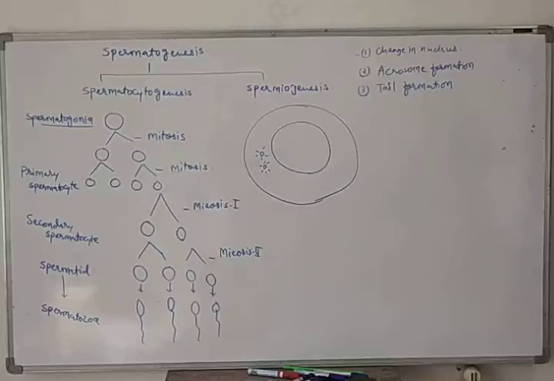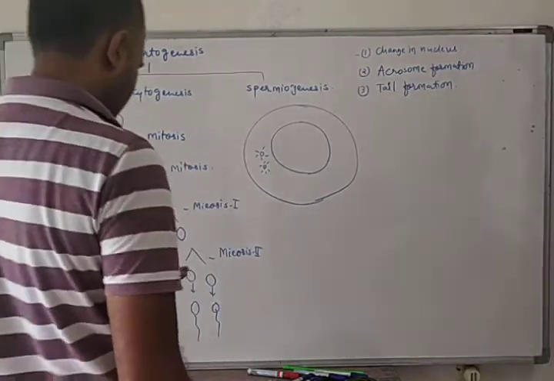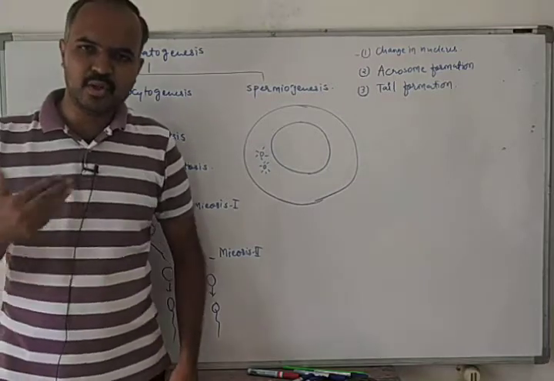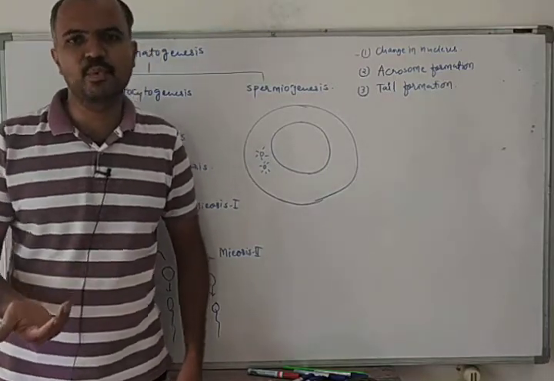Hello students, in the last video we started the topic of spermatogenesis. Spermatogenesis is also known as the process of development of sperm in the male reproductive system, or the process of development of sperm inside the testis. We said that spermatogenesis begins at the age of puberty.